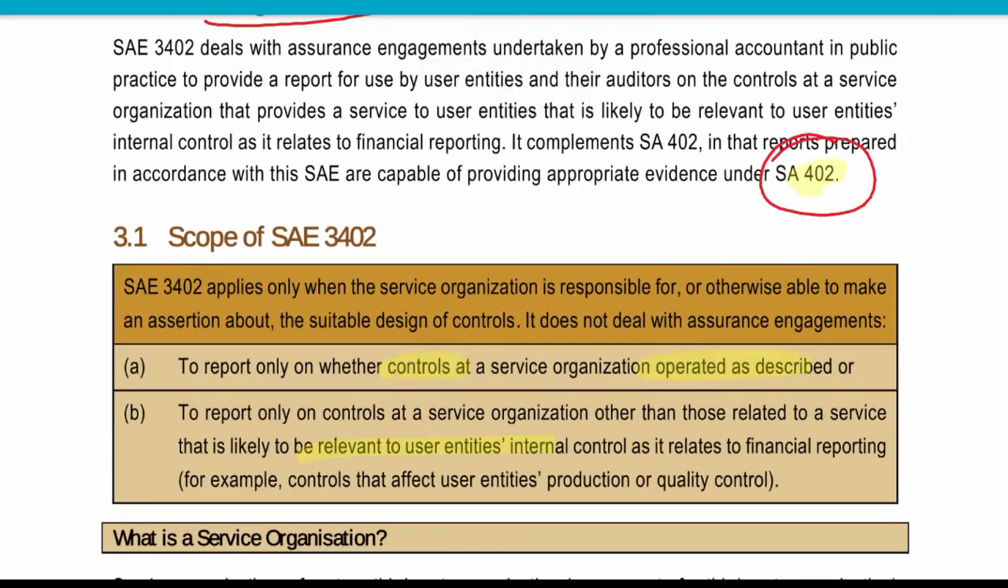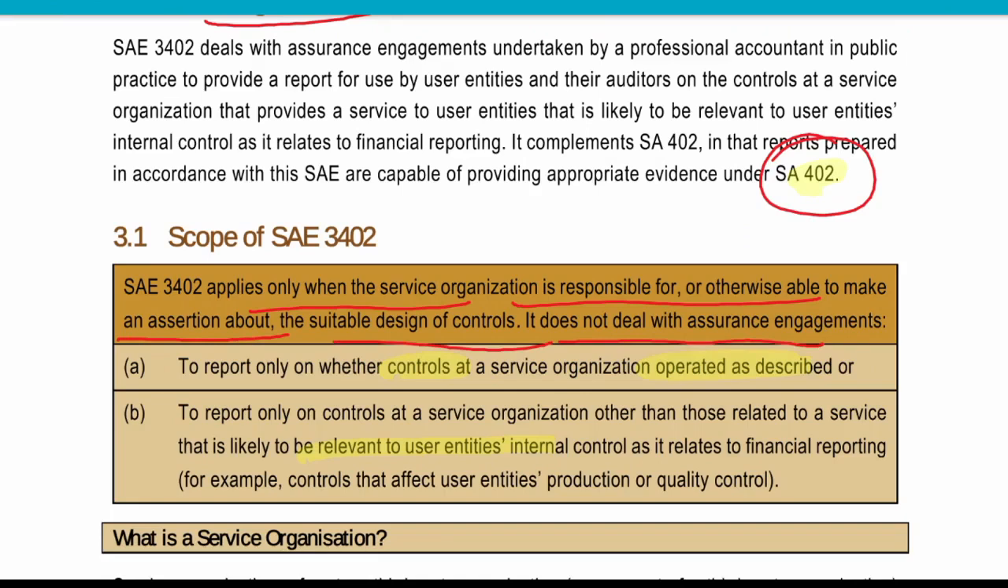Now SAE applies only when the service organization is responsible or otherwise able to make an assertion over the suitable design or control. It does not deal with assurance engagement. Now you all know what we mean by service organization.